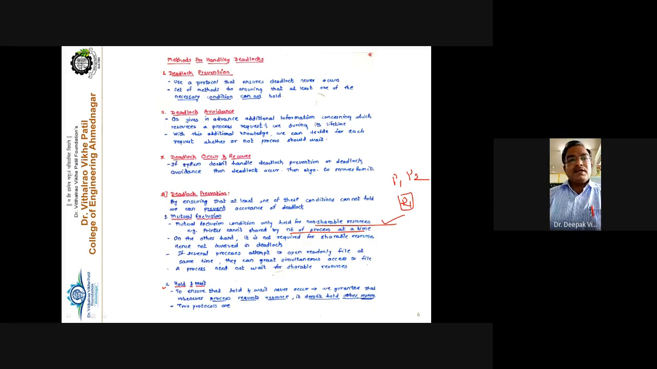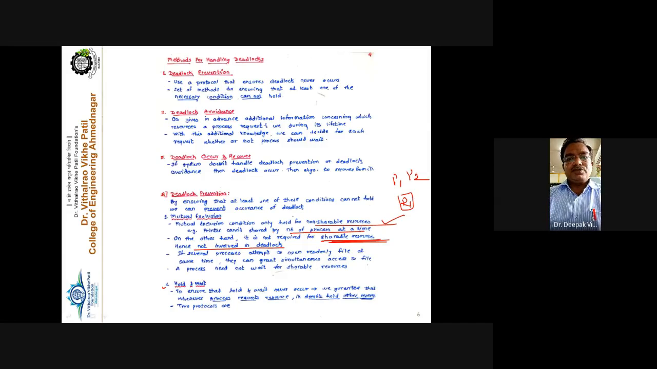On the other hand, it is not required for shareable resources. If, instead of non-shareable resources, we go for maximum shareable resources, then definitely there is no chance of a process waiting. And as the process does not have to wait, definitely there will be no chance of entering the deadlock state.